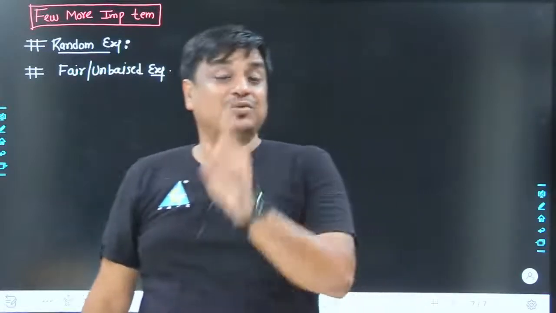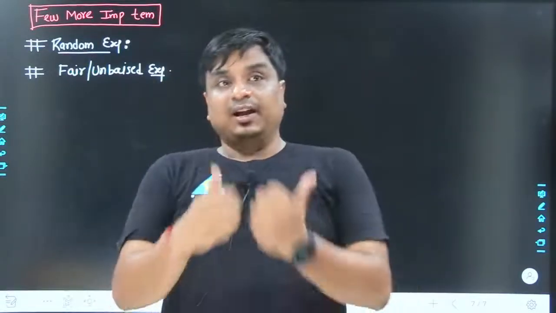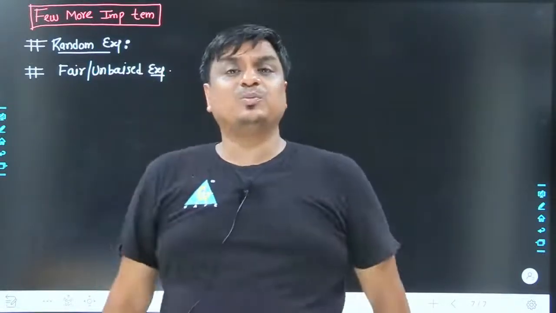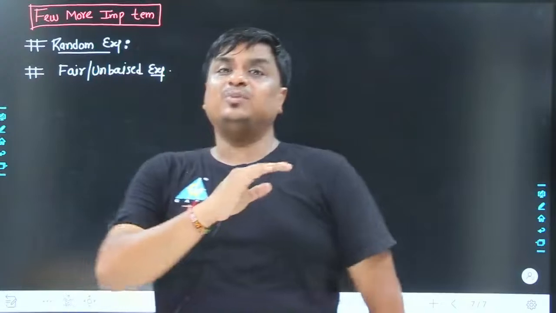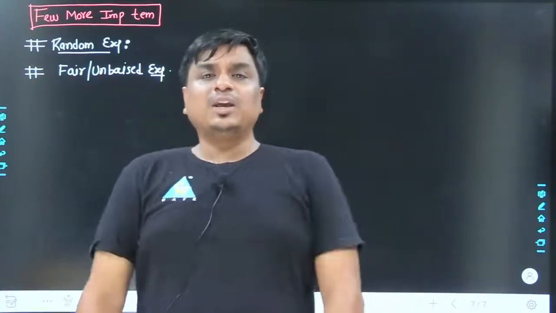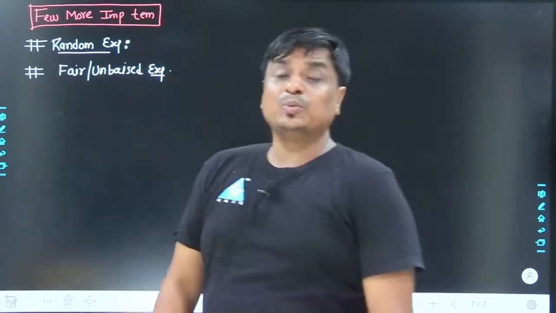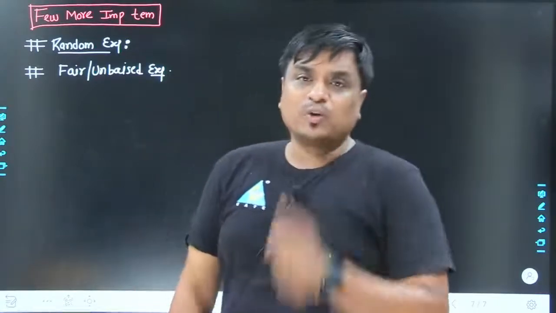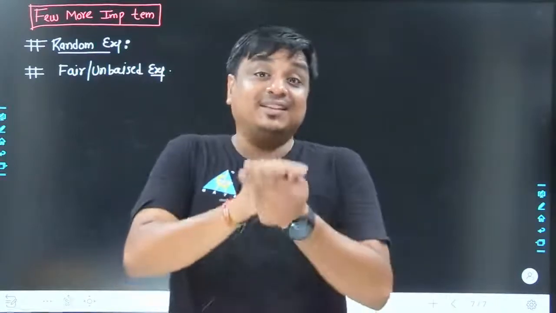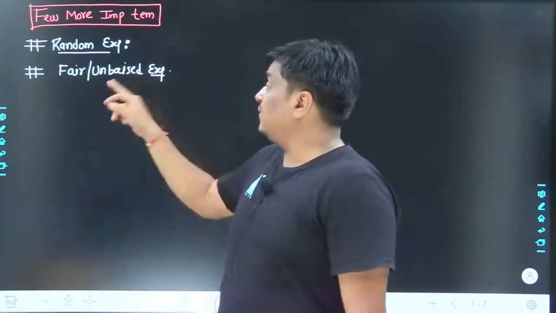It would be just 1 by 4. Let's take the left and right faces as 2 and 4. The possibility for the occurrence of 2 is simply 0, and for the occurrence of 4 it is also 0. So which event can you use for your probability, this event or this event? Obviously this event, because this event is a fair or unbiased event.